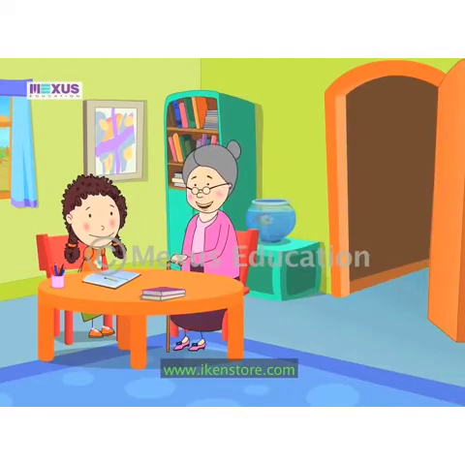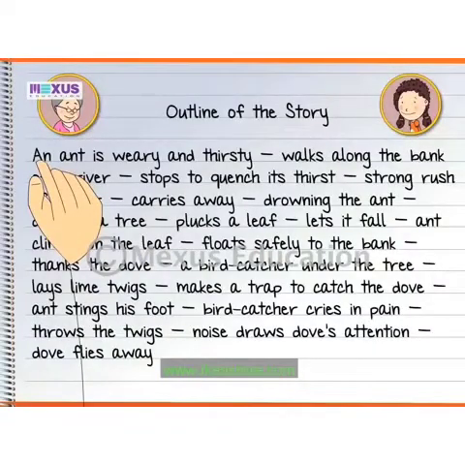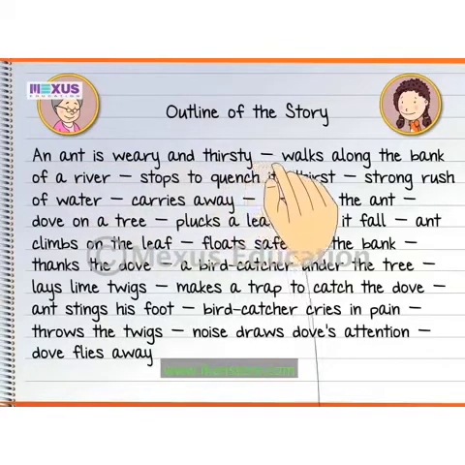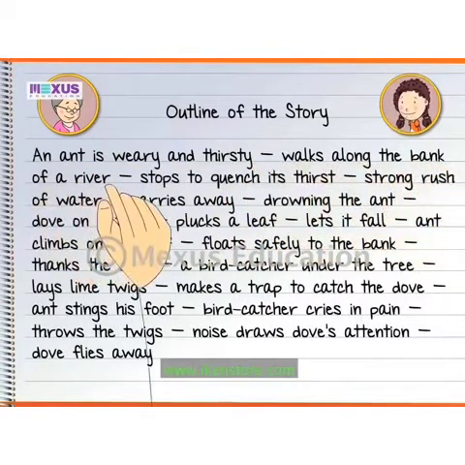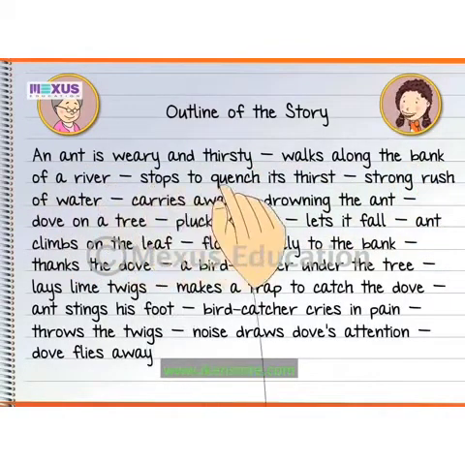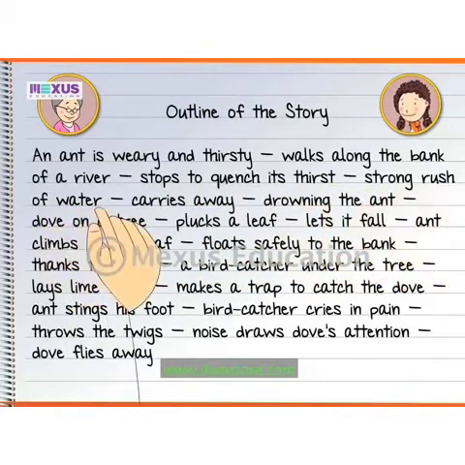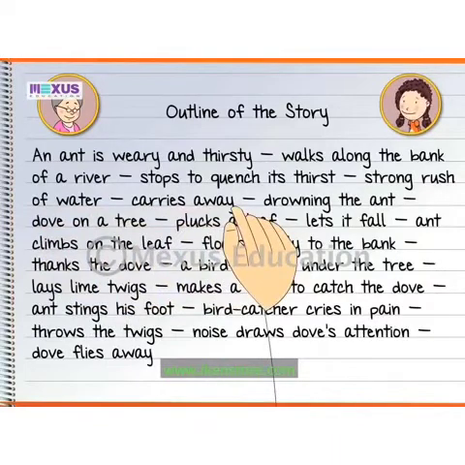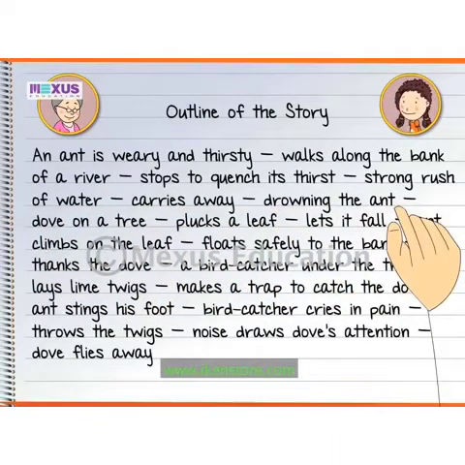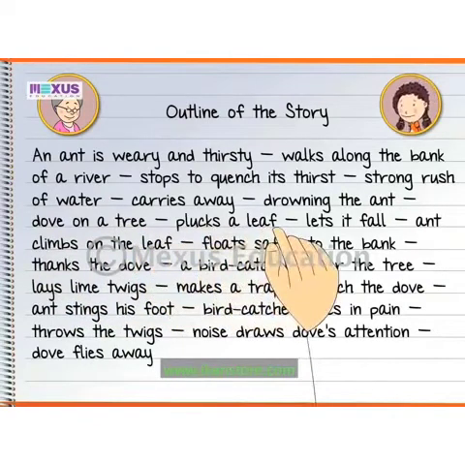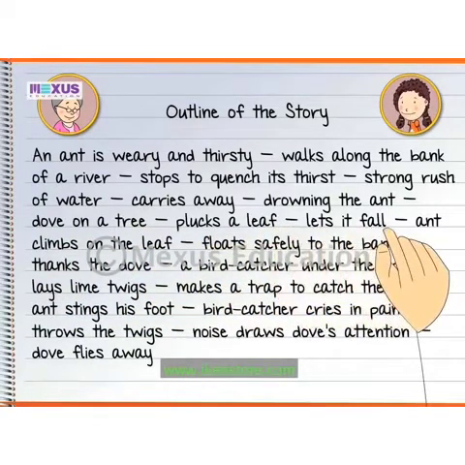Let us carefully read the outline of the story. An ant is weary and thirsty. Walks along the bank of a river. Stops to quench its thirst. Strong rush of water carries away, drowning the ant. Dove on a tree plucks a leaf, lets it fall.